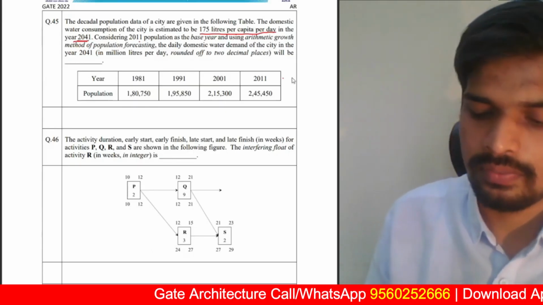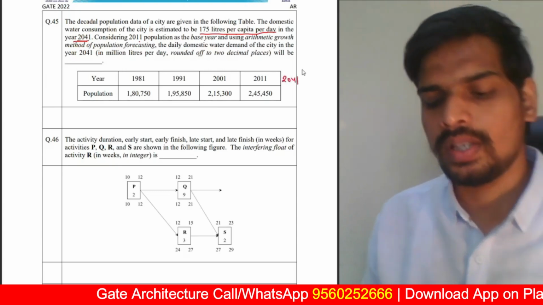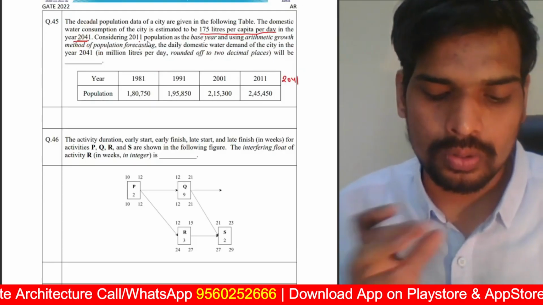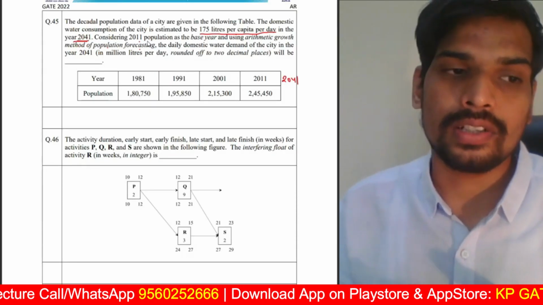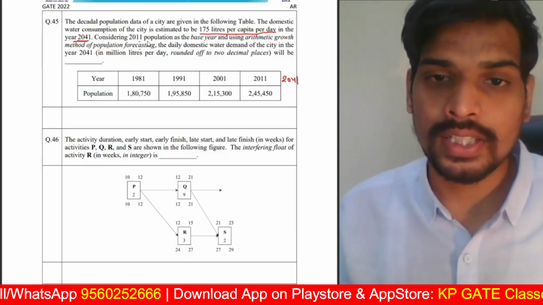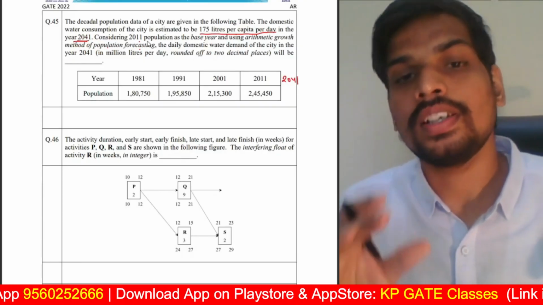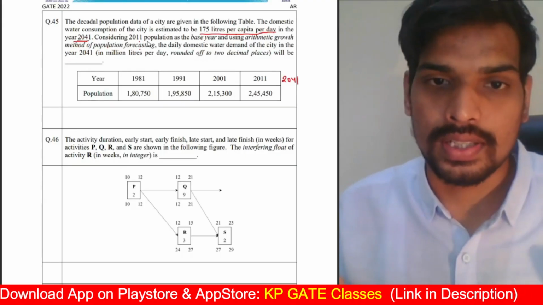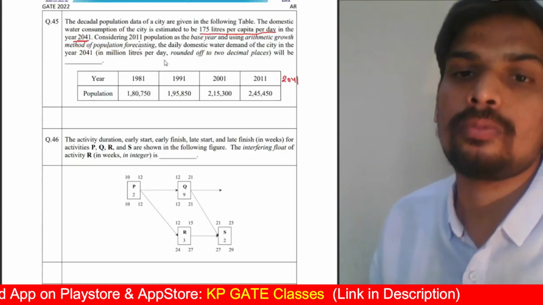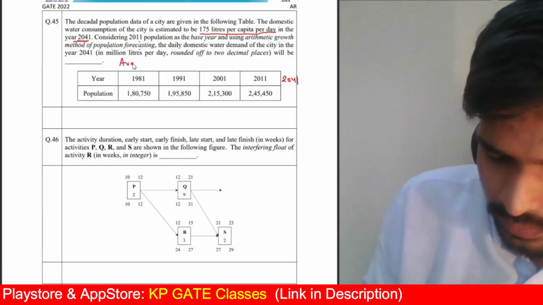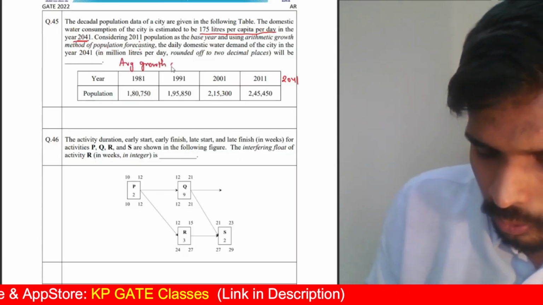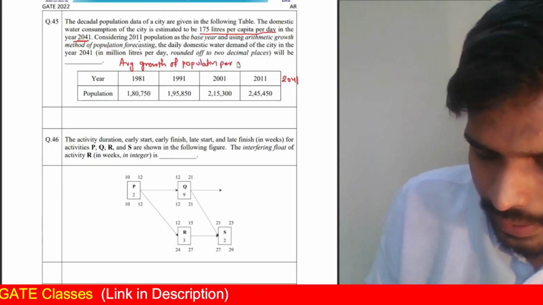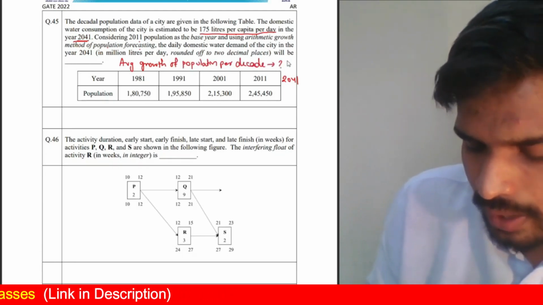Firstly, we need to project the population for the year 2041. In arithmetic growth method of population forecasting, first find out the average growth of population each year. In the arithmetic growth method, the amount of population growth each decade will be constant. So you need to find out the average growth of population per decade. That is to be calculated first.